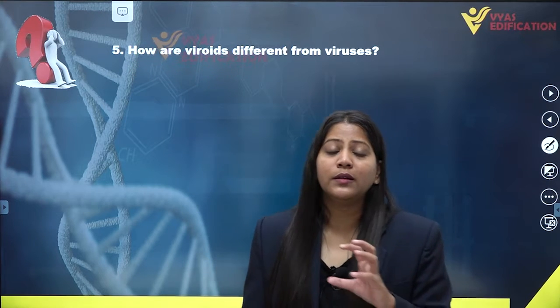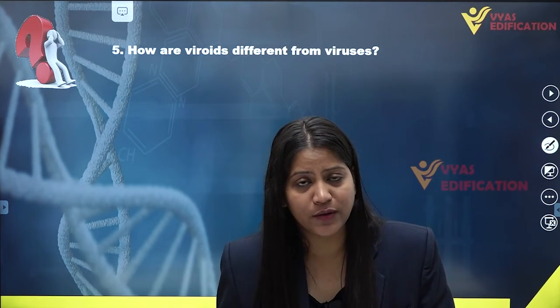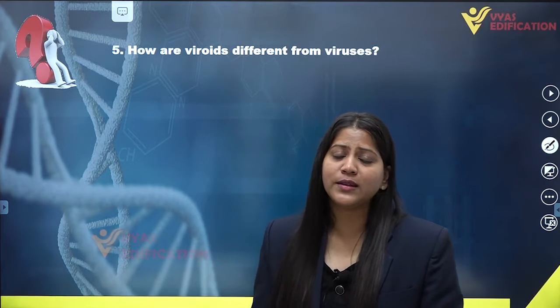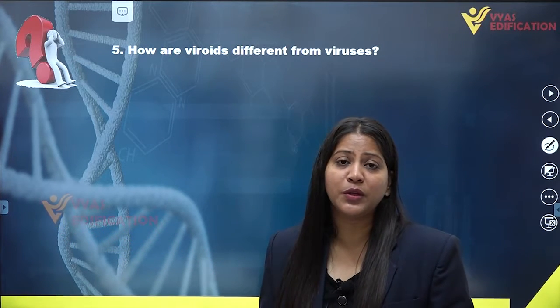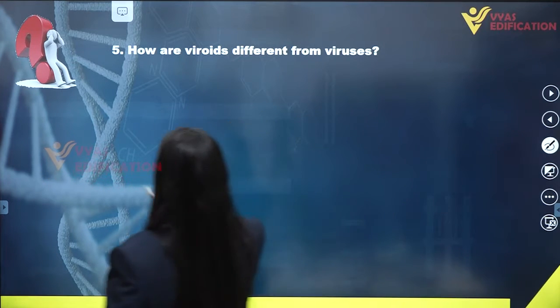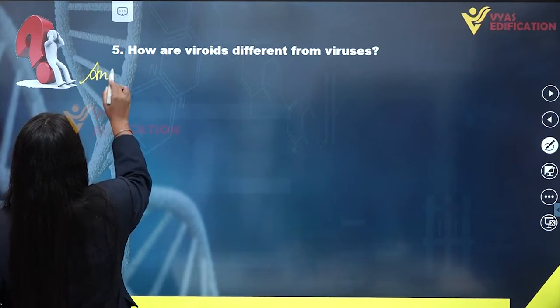If we talk about the RNA copying, in viroids RNA is copied only in nuclear regions. In case of viruses, the RNA is copied in the cytoplasm as well as in nuclear regions. So these are the basic differences between viroids and viruses. Now we are going to write the answer on screen.